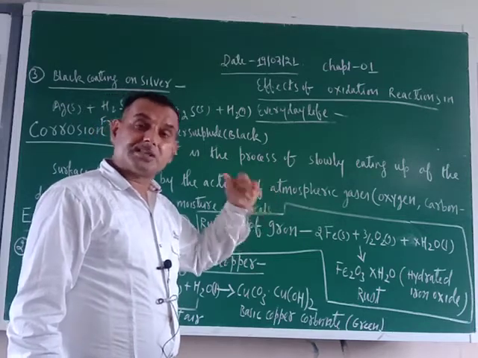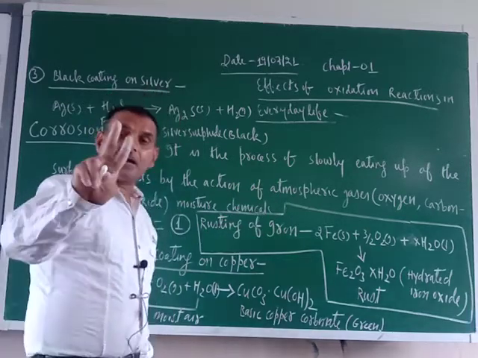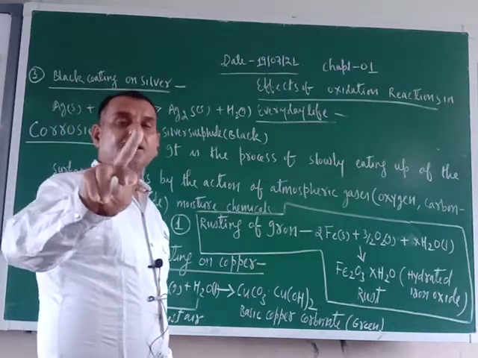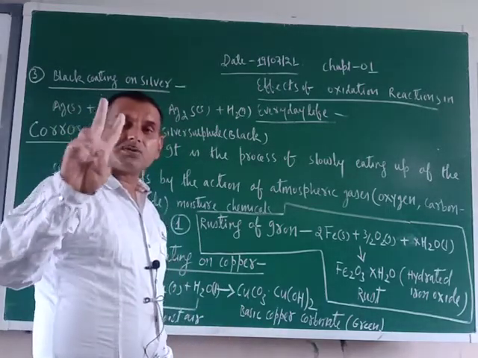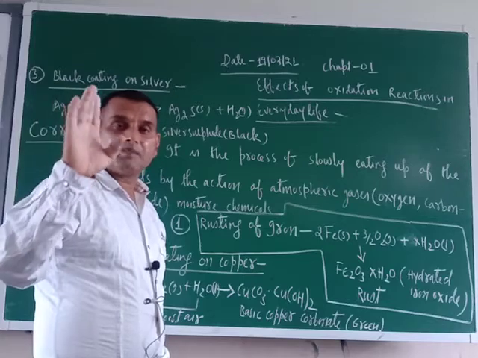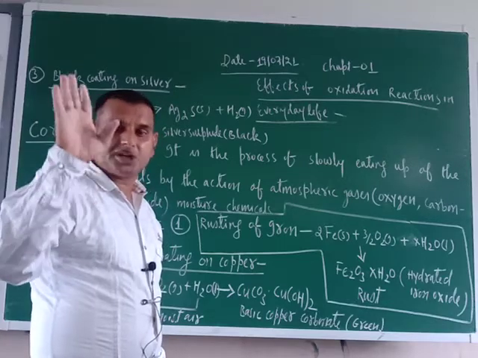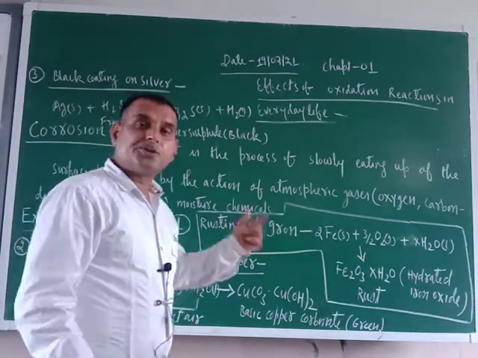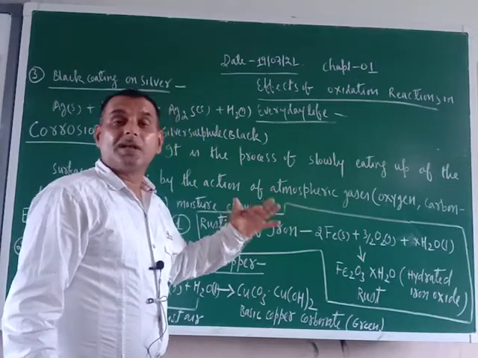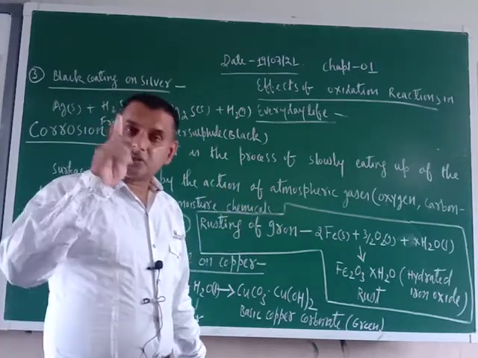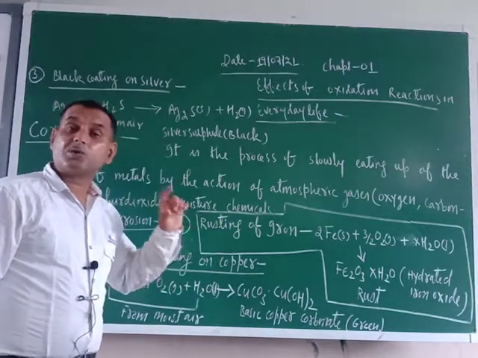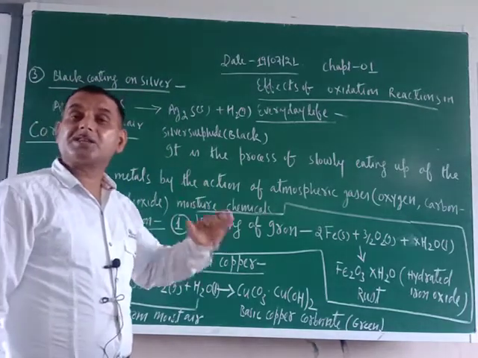Moisture, air means oxygen. Okay, so there are basically two essential conditions. First one is the presence of oxygen in the air, second one is the presence of water vapor or moisture in the air. If these two things are there, then only rusting will take place.